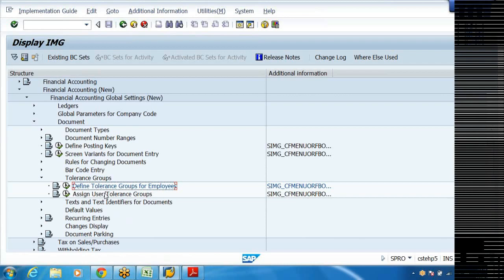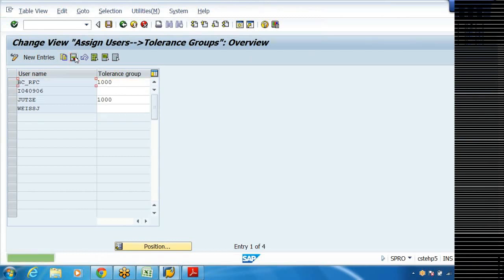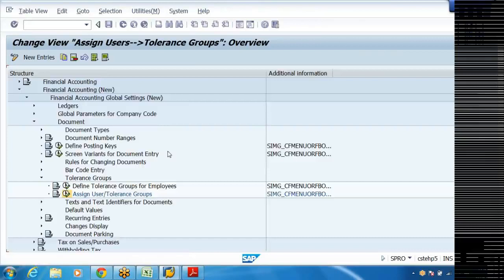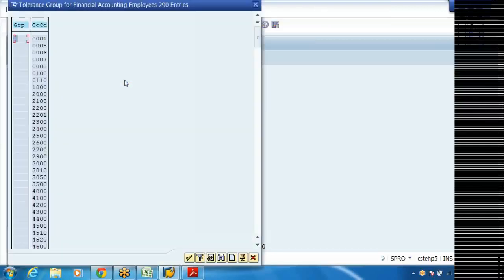Come back. Assign user to the tolerance group. Assign user to the tolerance group means, say for example, I am logging with my user ID. What I am going to do, say my user ID Anand, here what I will do is DRAM.